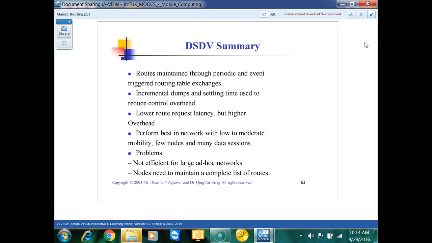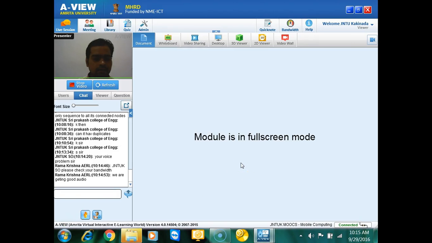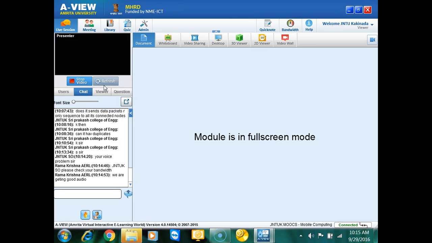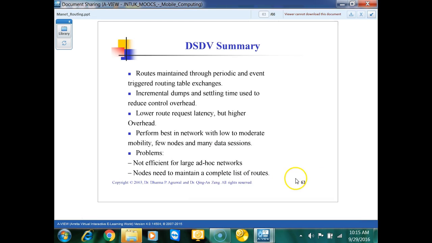So yes, we are updating the nodes periodically or depending on the event trigger.